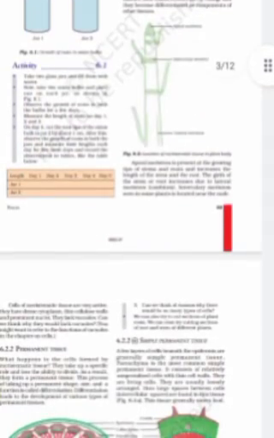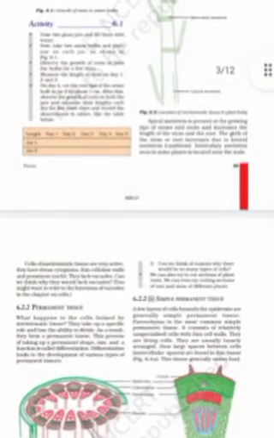Now first coming to the apical meristem, which is found at the tips of the stems and the roots. The girth of the stem or the root increases due to lateral meristem, which is the cambium, and intercalary meristem seen in some plants is located near the node.